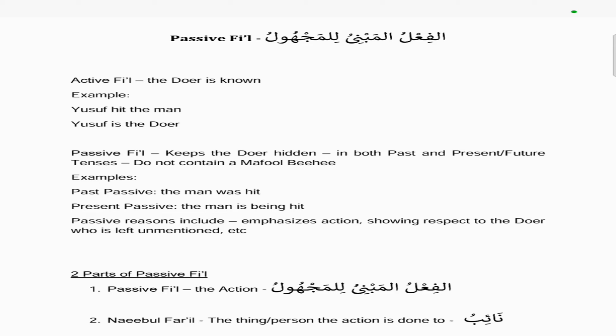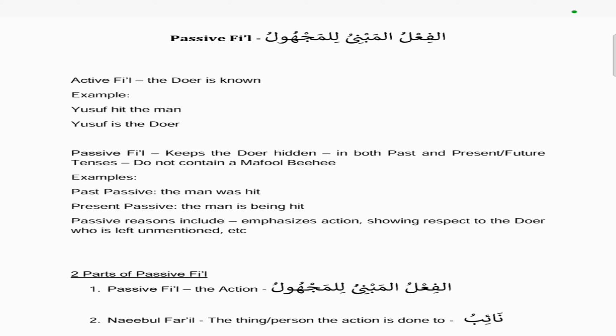So we move on to the next chapter of our curriculum, which is called the passive fi'l, fi'lu mabniu lil majhul. So an active fi'l, the doer is known. So an example would be Yusuf hit the man. So Yusuf is the doer, so we know who the doer is. But in passive fi'ls or verbs, it keeps the doer hidden.